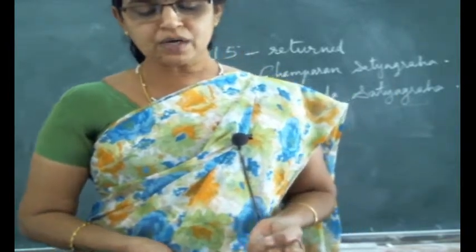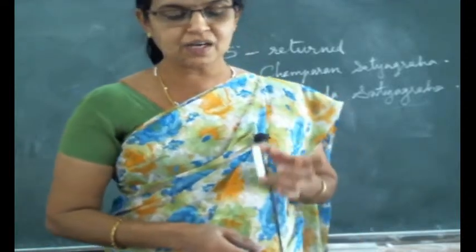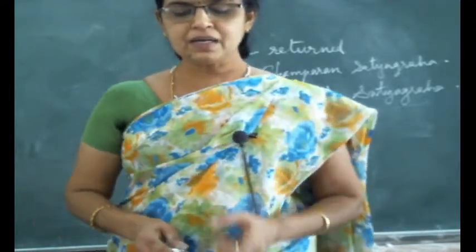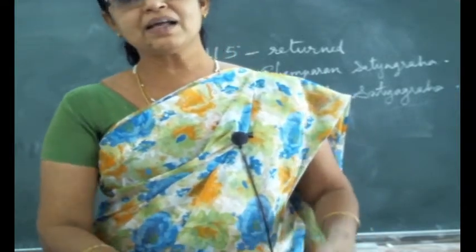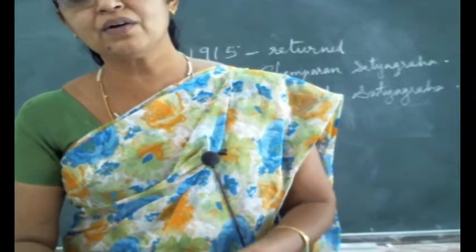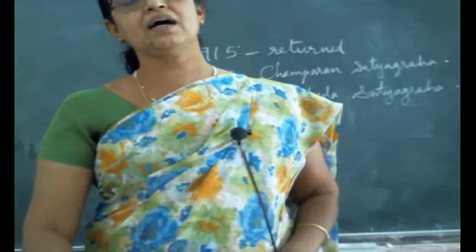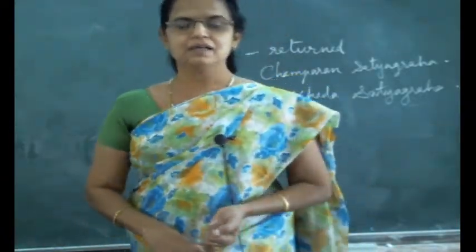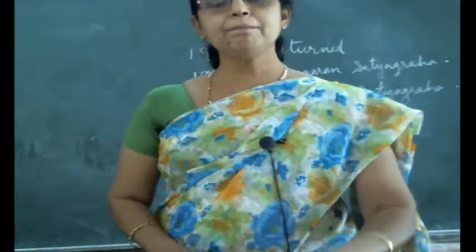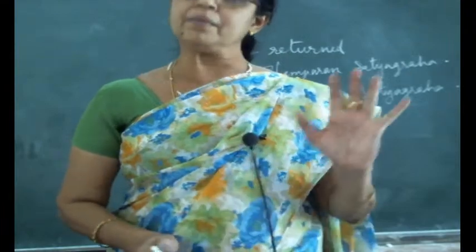The most important outcome was that the nation and Gandhiji got a devoted and committed leader like Vallabhbhai Patel. Till then, Vallabhbhai Patel was not in front of the freedom movement. Because of Kheda Satyagraha, India got a leader like him. Underline that also. Complete these two paragraphs, very important, you must learn them by heart.